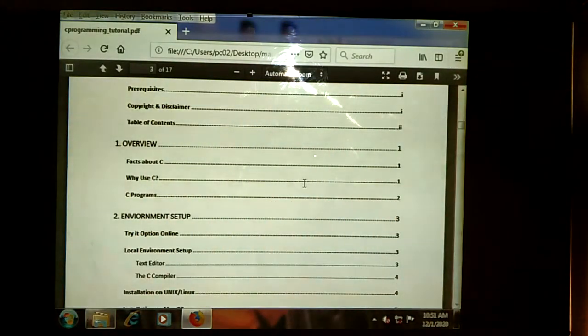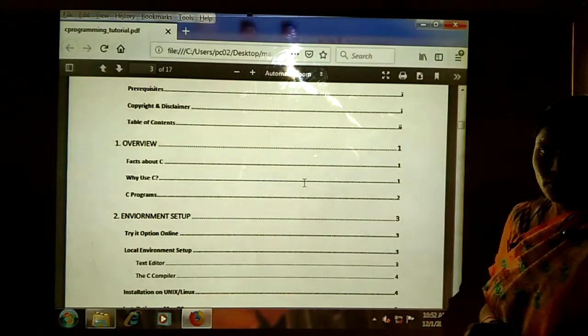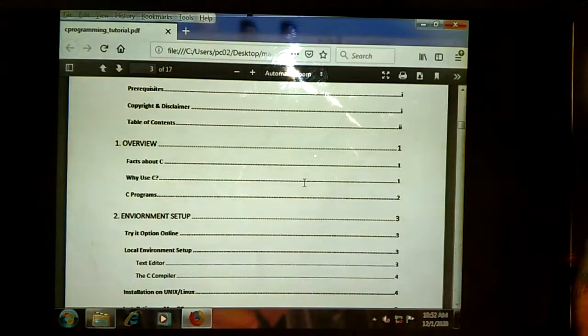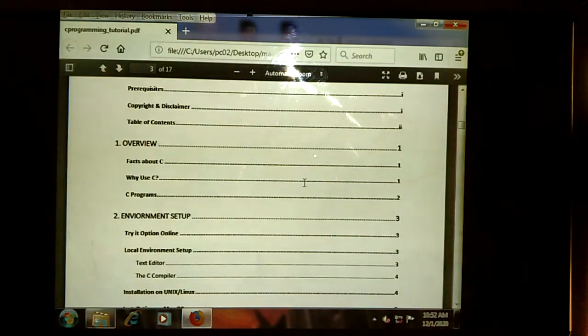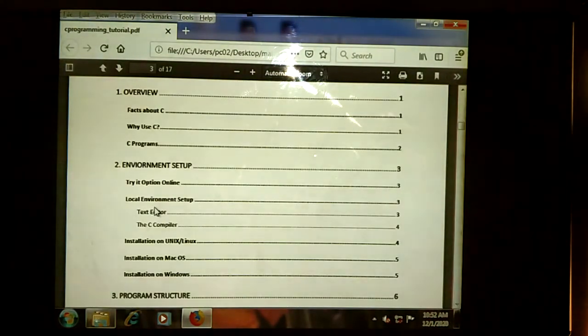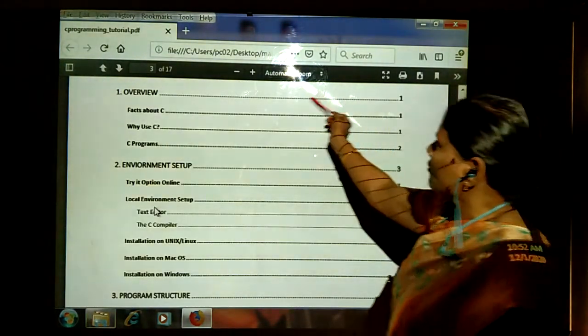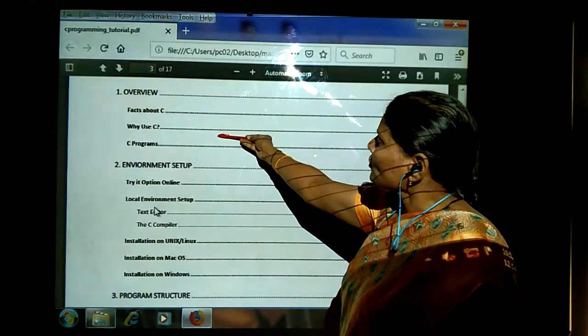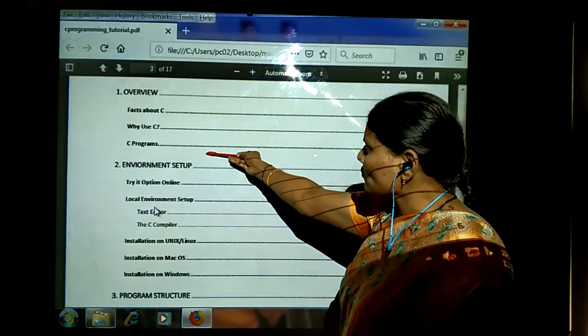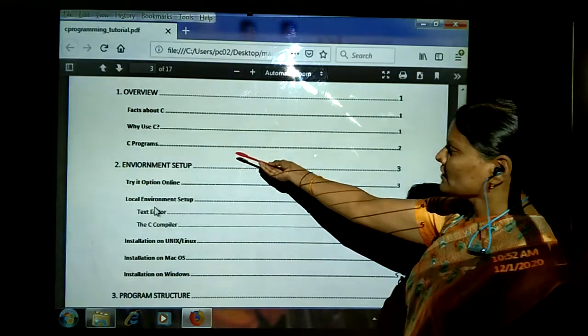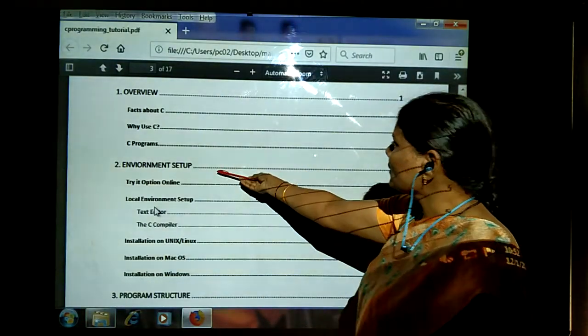Now today we can see the syllabus. First in C programming, we are going to be learning the basics of C. Basics of C means first we can learn the overview, facts about C, why we are going to be using the C language, then C programs. Then what is the structure of a C program we need to learn.